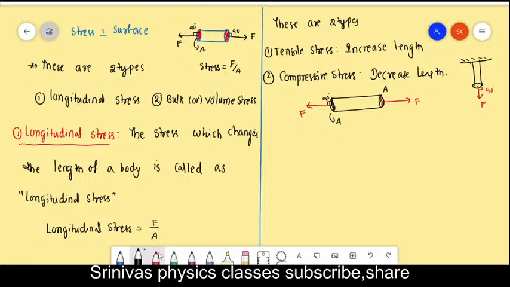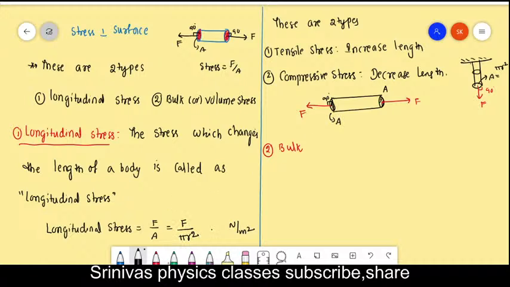Second type is what? Bulk or volume stress. In the longitudinal stress, from the figure we can write force by area. If the radius of the wire is small, the area is in circle shape, so we can also write force by area as force by pi r square. The unit is Newton per meter square, right?